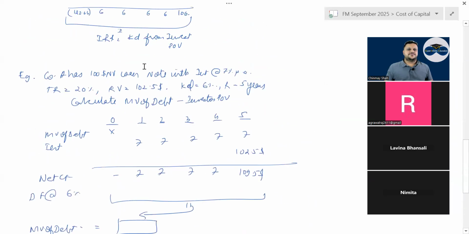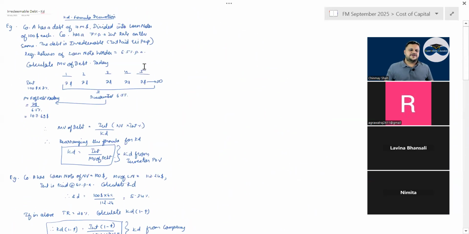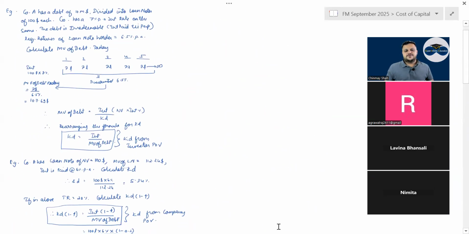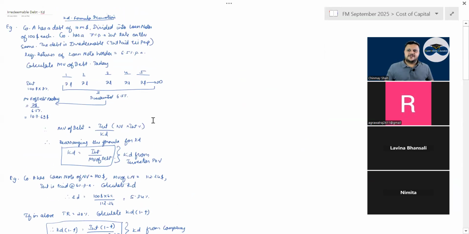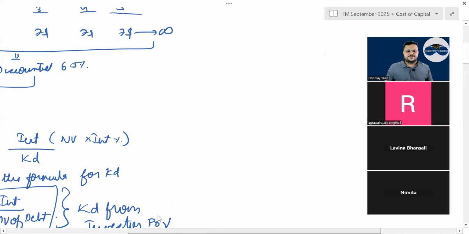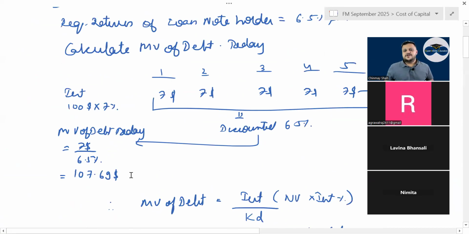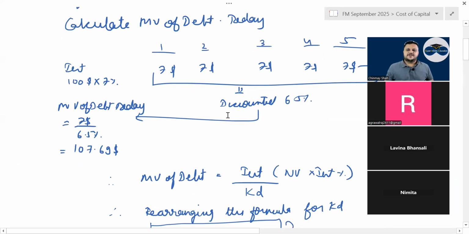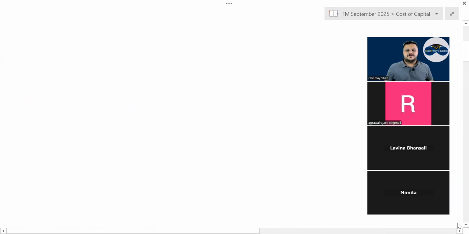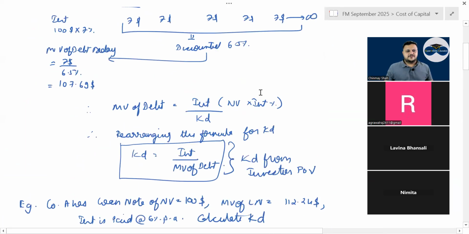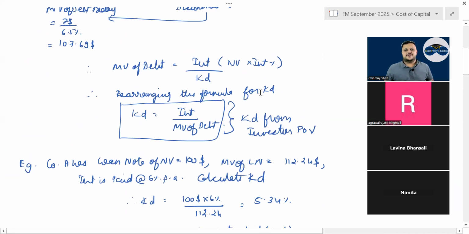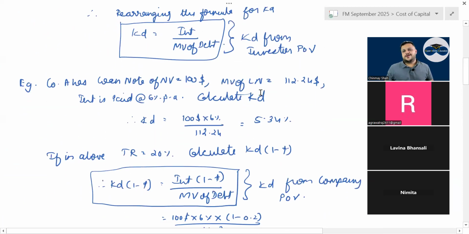Irredeemable debt is straightforward. Like what? Interest will be paid till perpetuity, right? So if you are doing WACC calculation for a company, KD of irredeemable debt is to be found out and tax rate is given, correct? What will you do? Interest, right? Interest will be calculated as nominal value into the interest percentage, correct? Then KD is equal to interest divided by market value of debt from the investor point of view. But if asked from the company point of view, right?